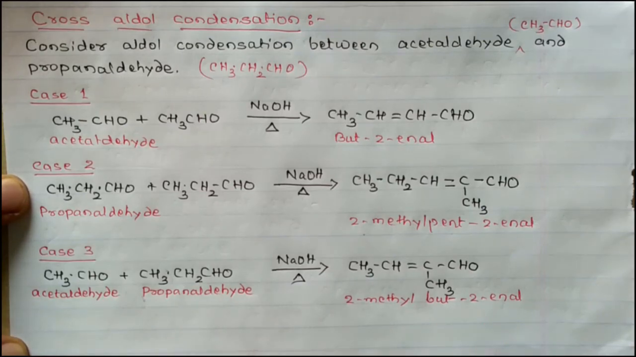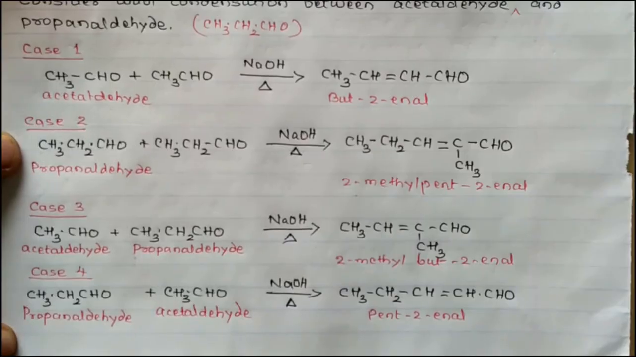Next, case 4. In case 4, propanaldehyde reacts with acetaldehyde in the presence of sodium hydroxide and undergoes aldol condensation to give pent-2-enal. In this way, we are going to get 4 different products. This particular reaction is known as cross aldol condensation.